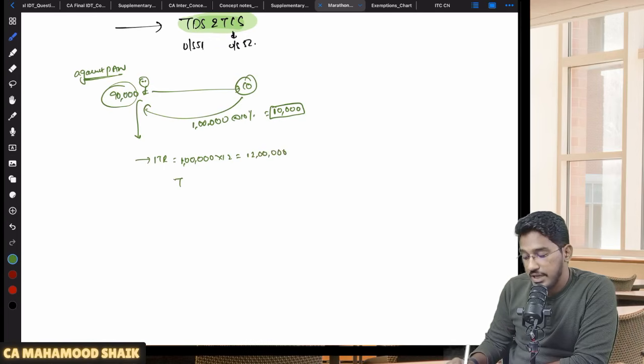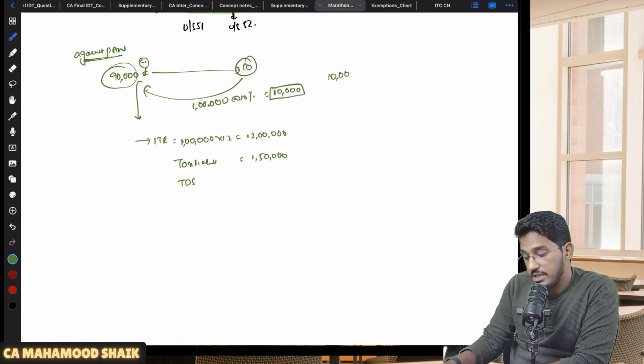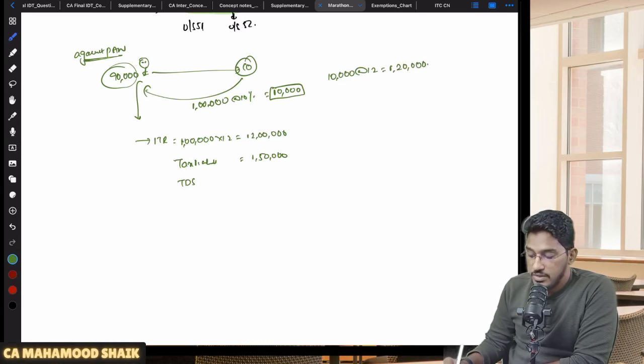Now you will calculate your tax liability. Let us say, for example, your tax liability comes to around 1,50,000 rupees. But you will not pay the entire 1,50,000. What you will do is claim the TDS amount. Every month 10,000 rupees has been deducted, for 12 months, total 1,20,000 rupees of TDS already deducted. That TDS you will adjust against your tax liability, and whatever excess amount is there, that only you will be paying.